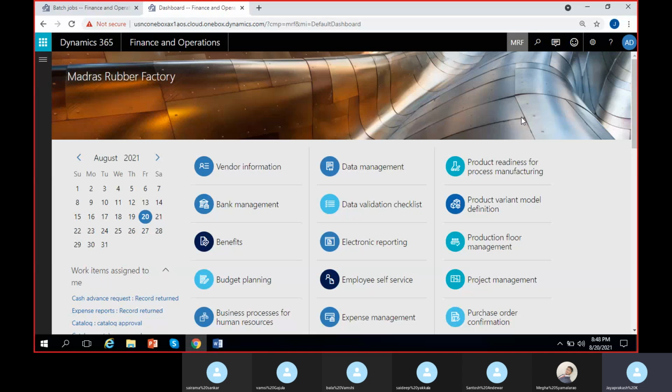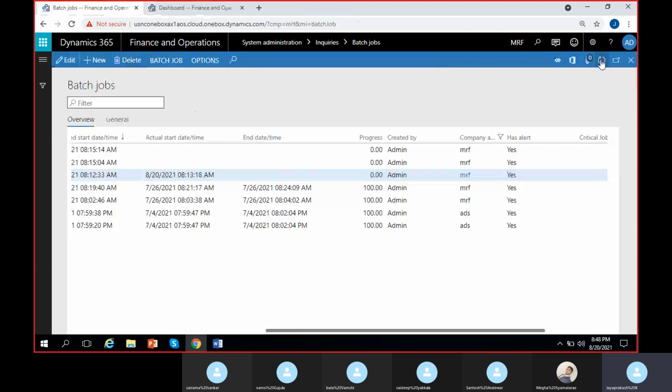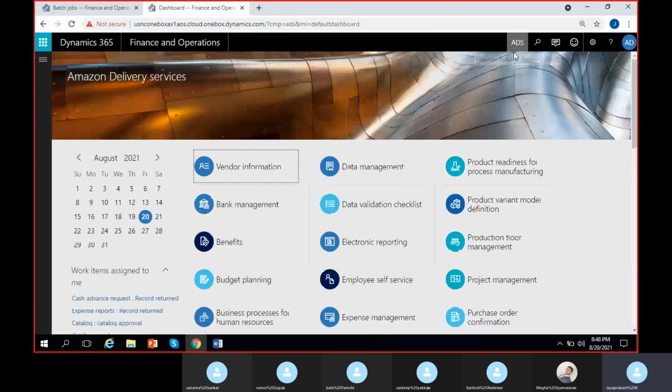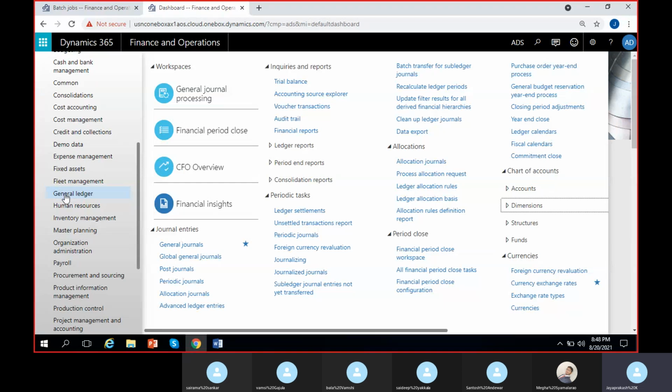Just close this, go for ADS. Okay. Amazon Delivery Services. By the time this job ends, we can see it in the other legal entity. Okay. Here in ADS, I am going for trial balance once again. So where is trial balance in general ledger? Anyone can identify on the screen now.